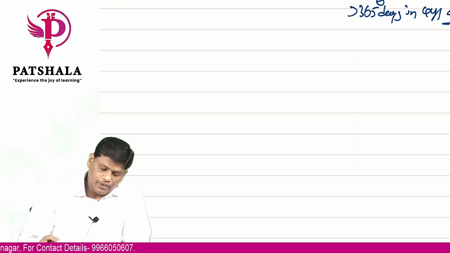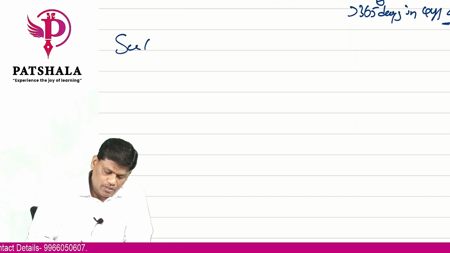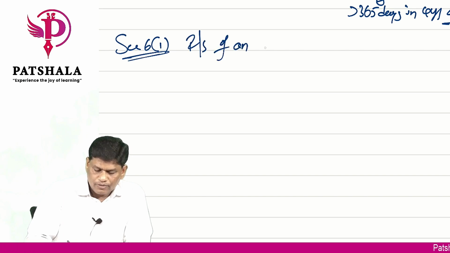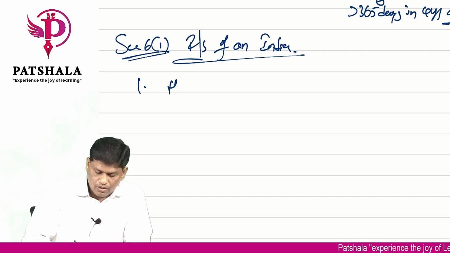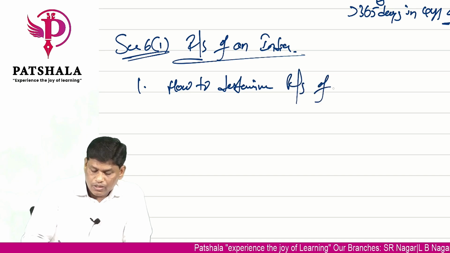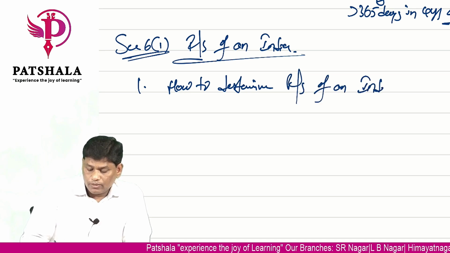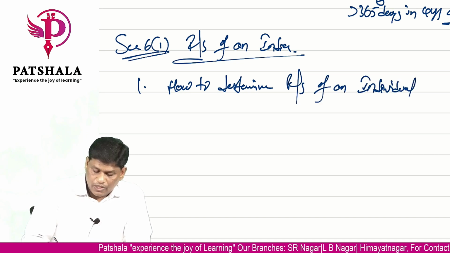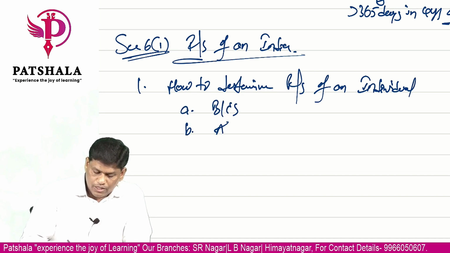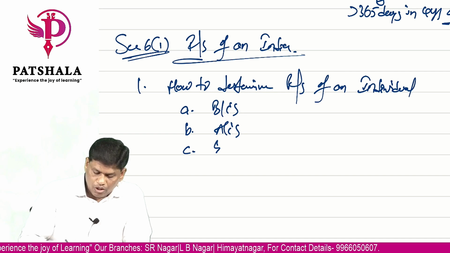So overall, in section 6 subsection 1, residential status of an individual, what all have we seen? First, how to determine the residential status of an individual. In that we have seen what his basic conditions are, what his additional conditions are, and what the exceptions are.